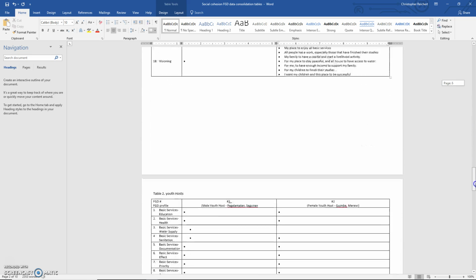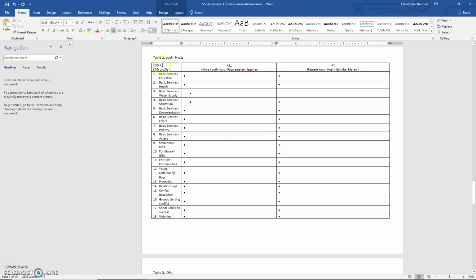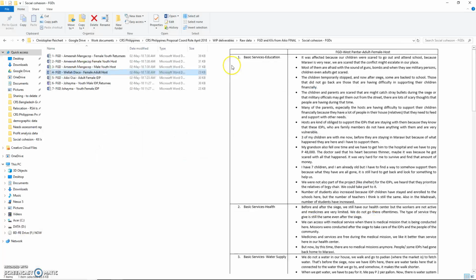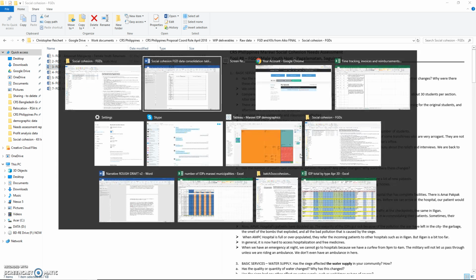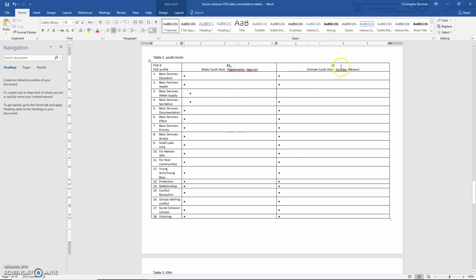So I'm going to scroll down. I'll show you table number 2. It's for youth hosts. You'll see the 18 domains are here. Focus group discussion number 3 and focus group discussion number 2. So you'll go to these files. Focus group discussion number 3 is here, and pull the information and move it to the consolidated form. Focus group discussion number 2 is here.